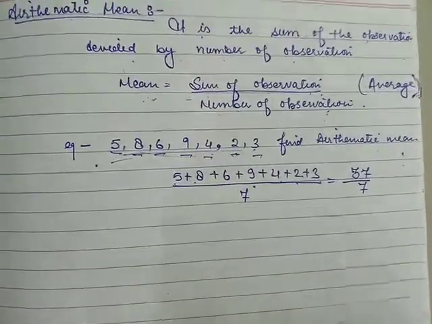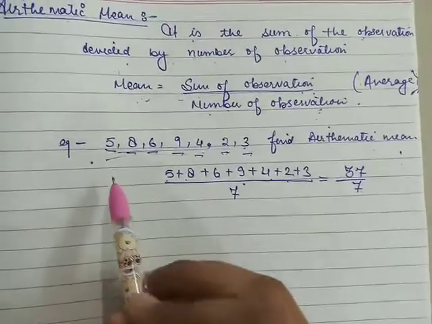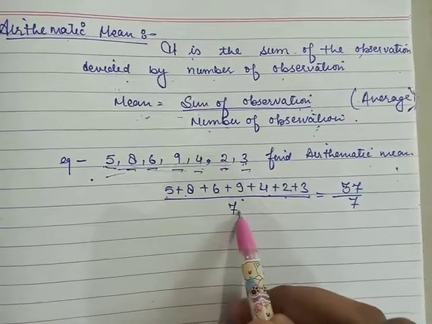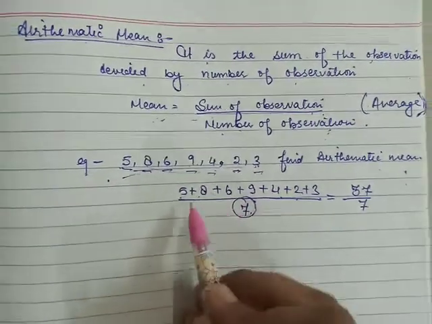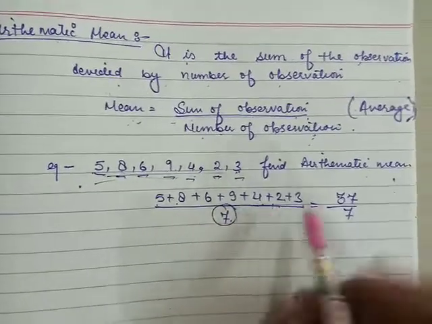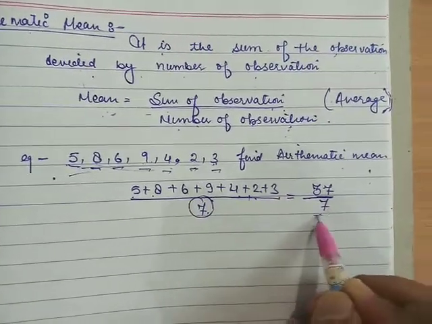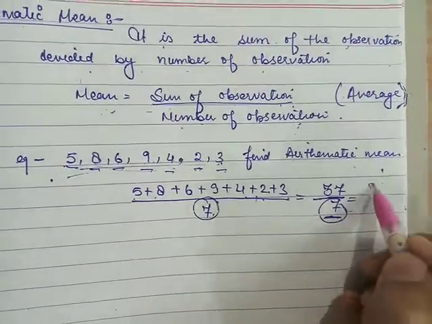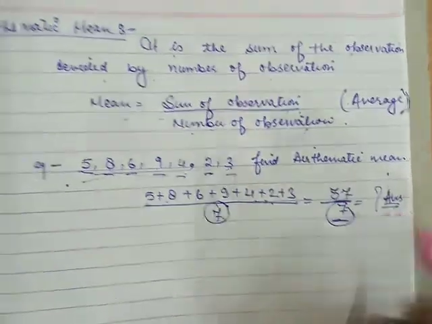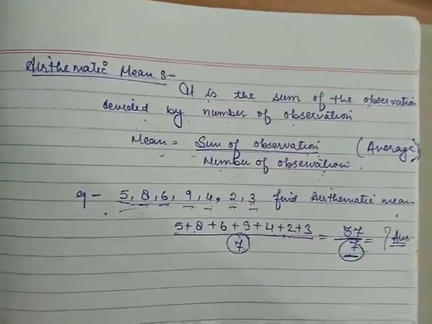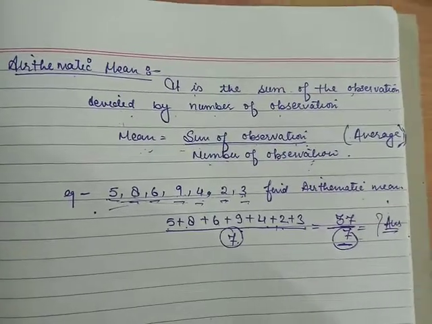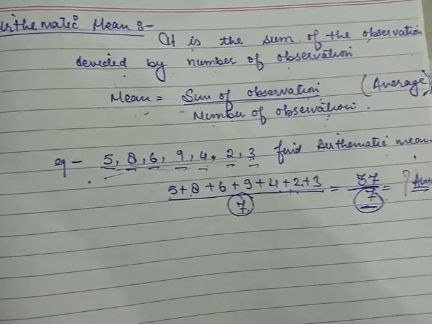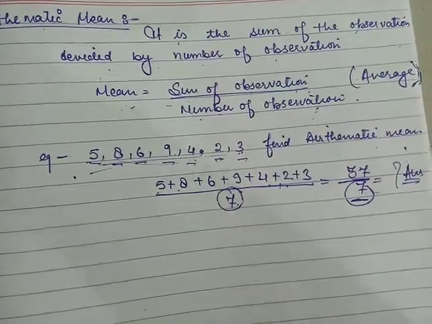Sum of observations is this, and you can see that the number of observations is 1, 2, 3, 4, 5, 6, 7. So number of observations is 7. We will add the values, we will get 37, and the number of observations will be 7. Then we will divide and get the value. So basically mean of any data is the average of all the observations. If we have 10 observations, we will apply 10 as the number of observations.